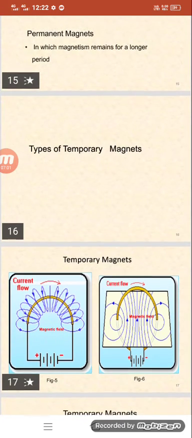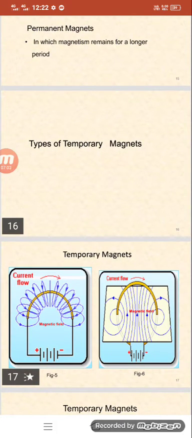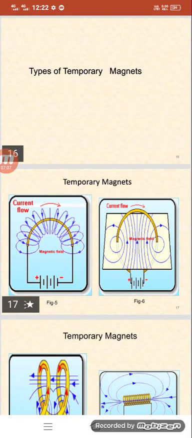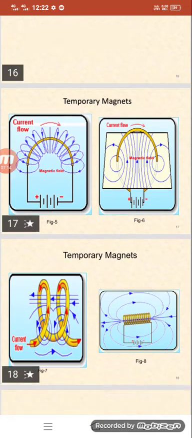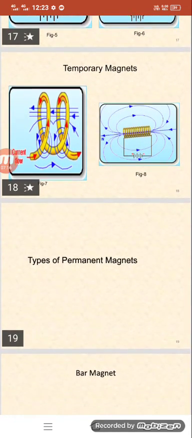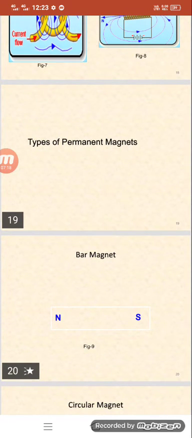Temporary magnets are obtained by the flowing of electricity through a coil, and also with arrangements like solenoid arrangements. So these are some temporary magnets. Okay, types of permanent magnets. Permanent magnets are mainly of the bar magnet type.